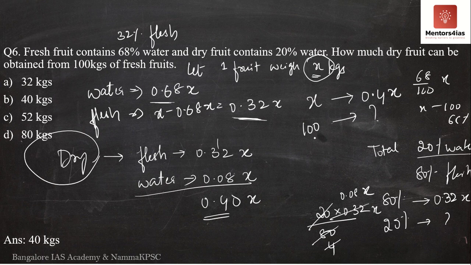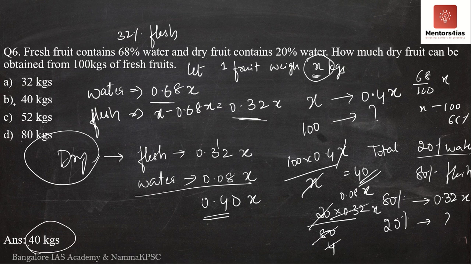Again cross multiply: 100 into 0.4x divided by x, x and x get cancelled. 0.4 into 100 is what? It is nothing but 40 kgs. So if you have 100 kgs of fresh fruits, after the drying process, the dry fruits will weigh only 40 kgs. Therefore, the correct option is option B. The answer is 40 kgs. I hope you understood.